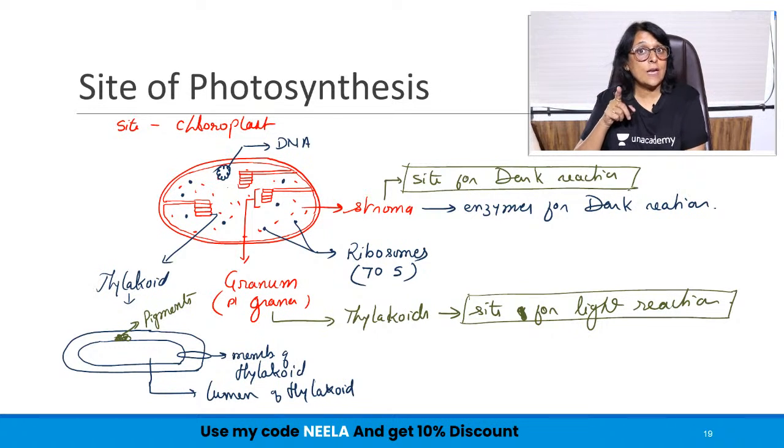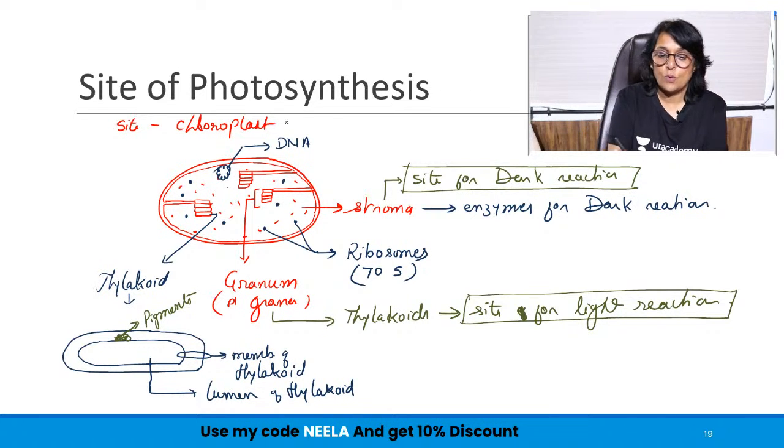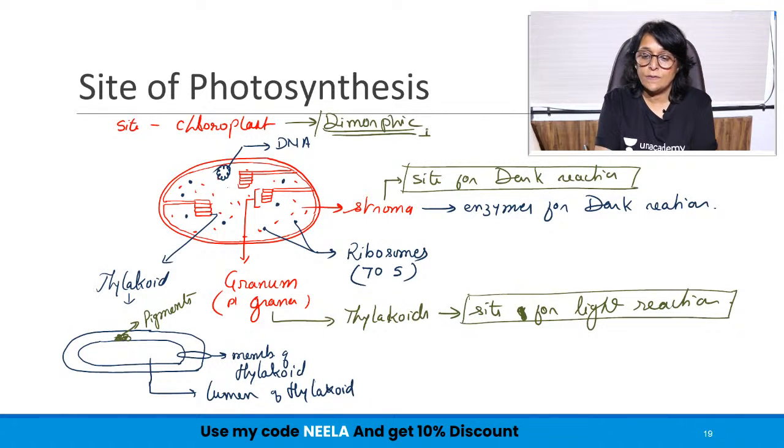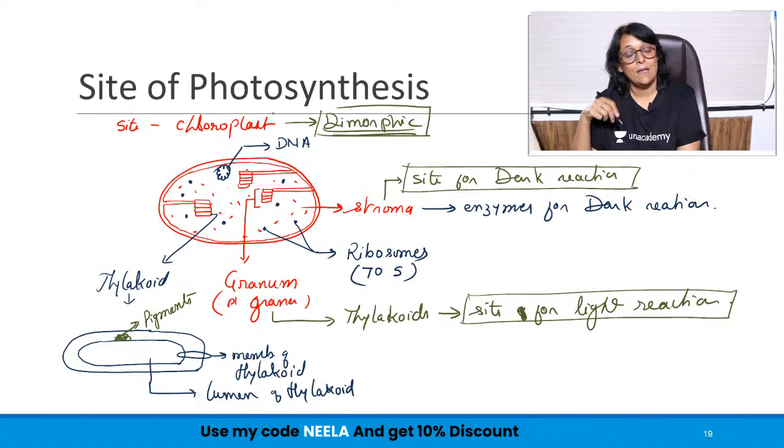There are two types of chloroplasts. So chloroplasts are dimorphic. Again, I assume that you have studied this in the chapter of cell structure and function. If not, then this is one thing which we would need again when we come to C3 and C4 cycle. So we will take that up when we come to C3 and C4 cycle.